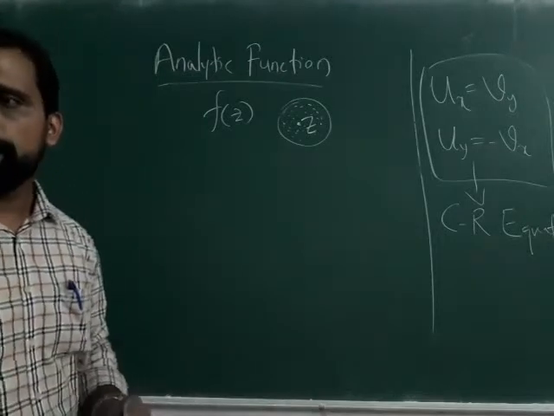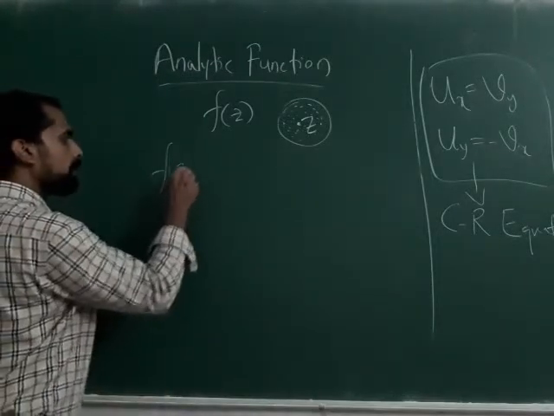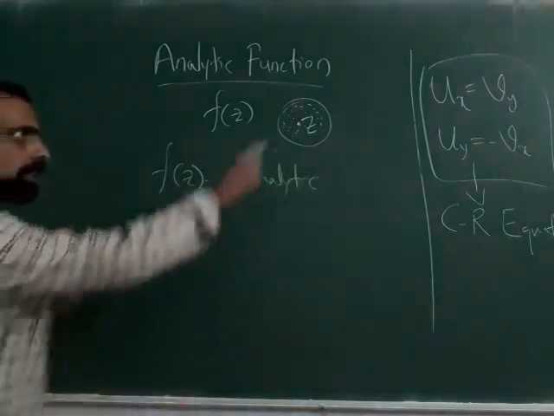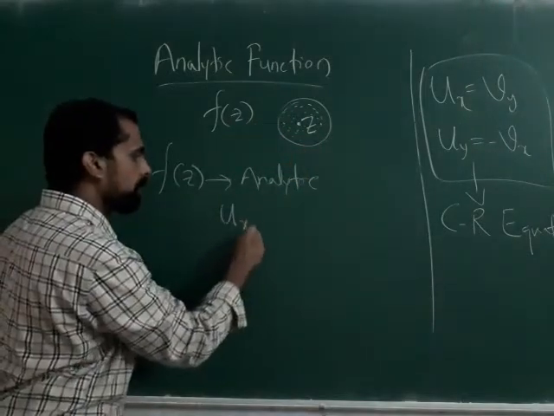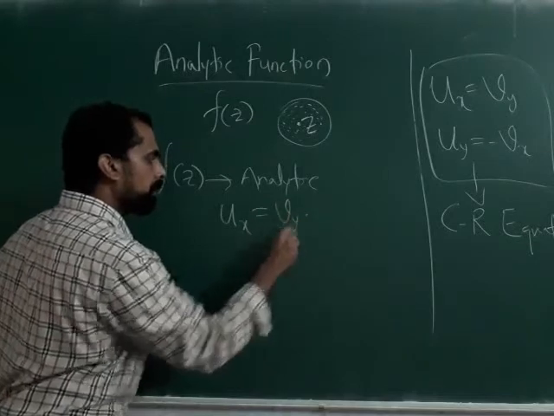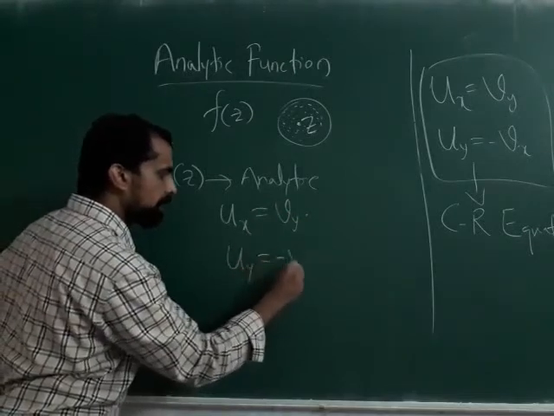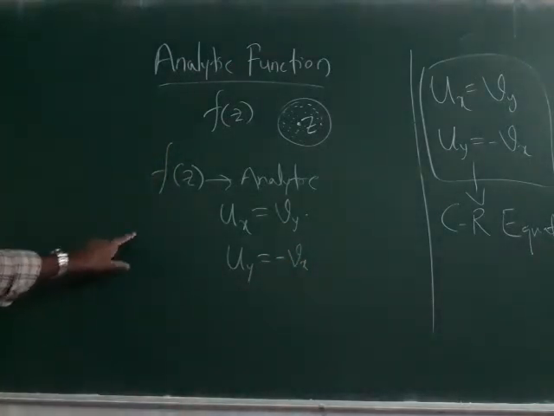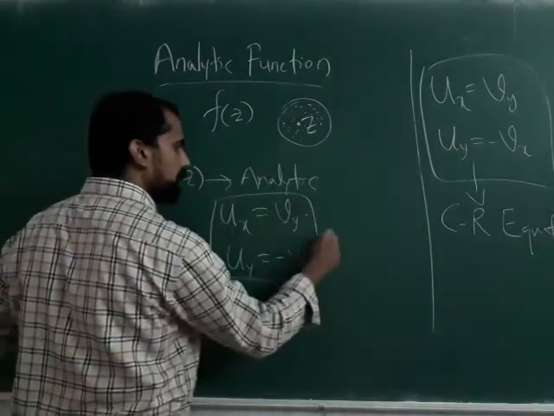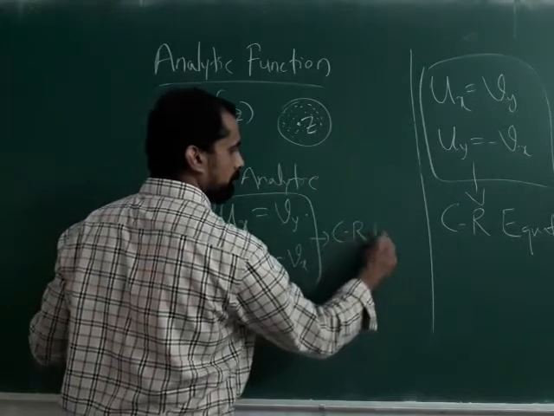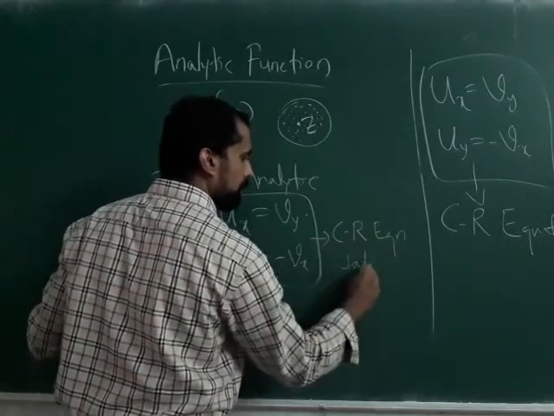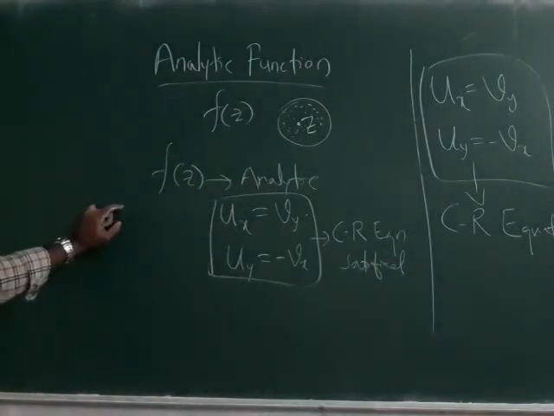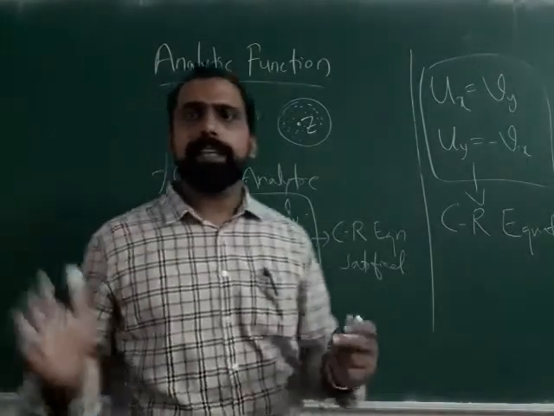So if your function f of z is analytic, it means your Cauchy-Riemann condition, Ux equal to Vy and Uy equal to minus Vx, is satisfied for that particular function. So this is somewhat like a litmus test.